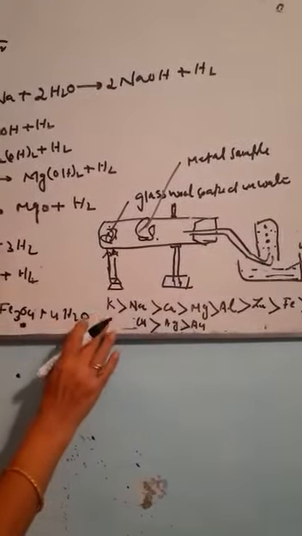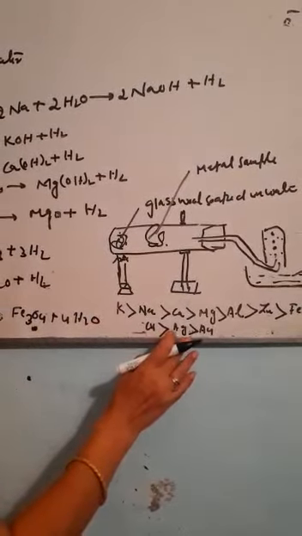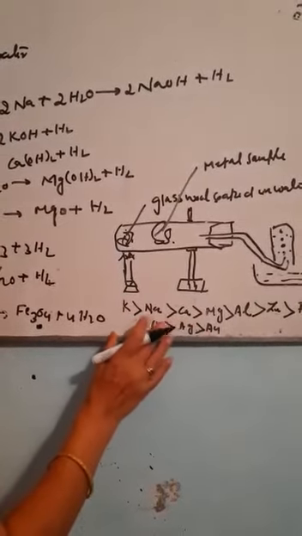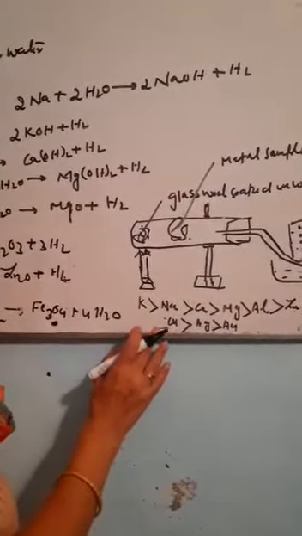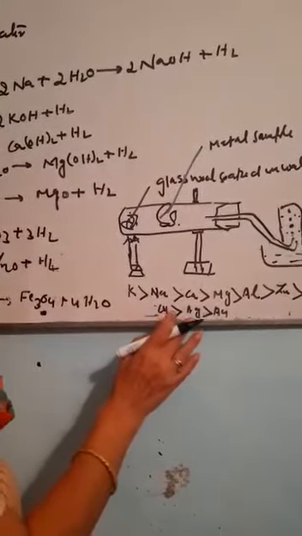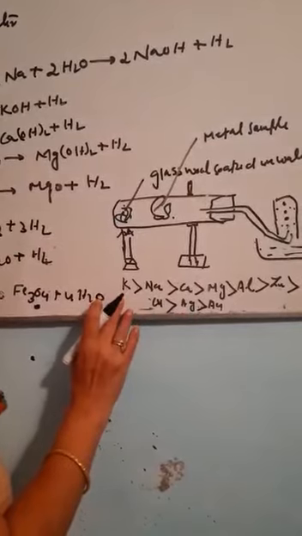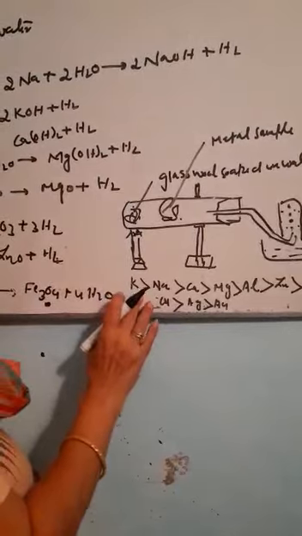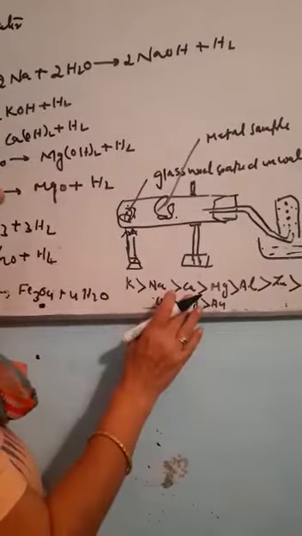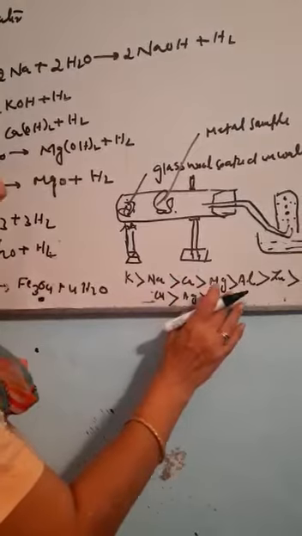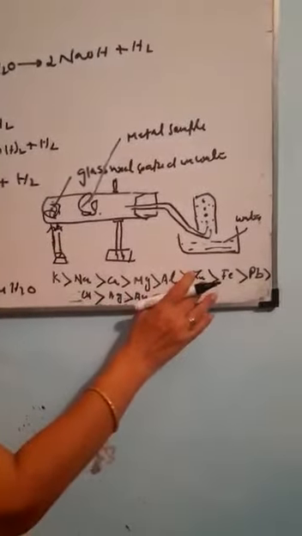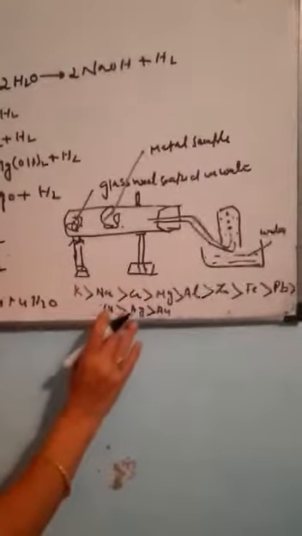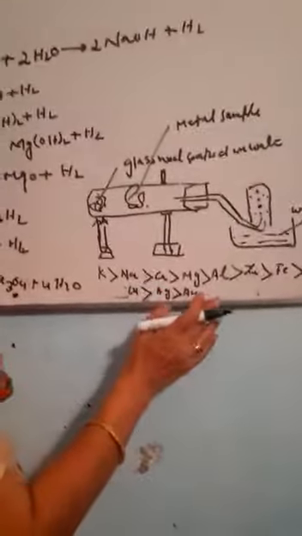If we see silver, gold, copper, these do not react with water at all. Even platinum does not react with water at all. If we see the order of reactivity, the most reactive is potassium, then sodium, then calcium, then magnesium, then aluminium, then zinc, then iron, then lead, copper, silver, gold. Even we can put platinum.